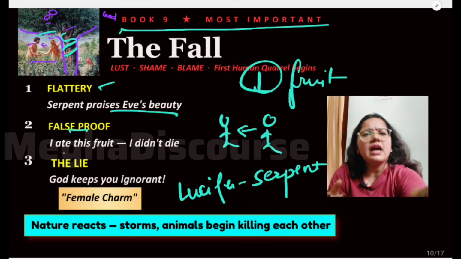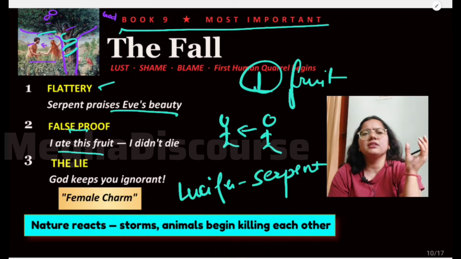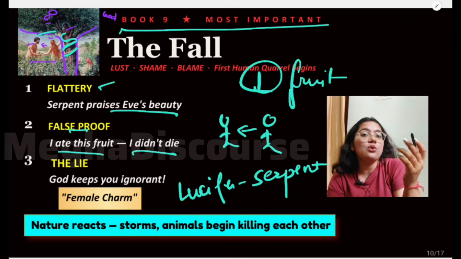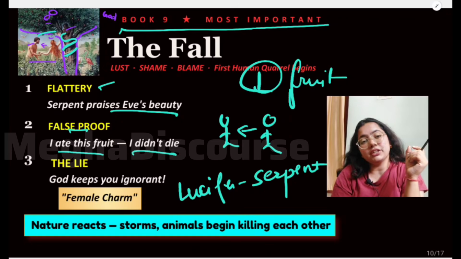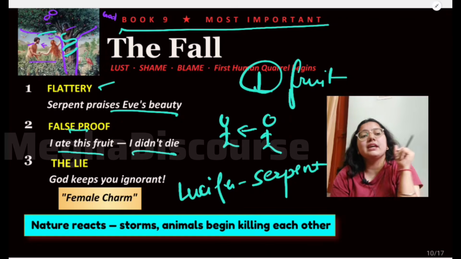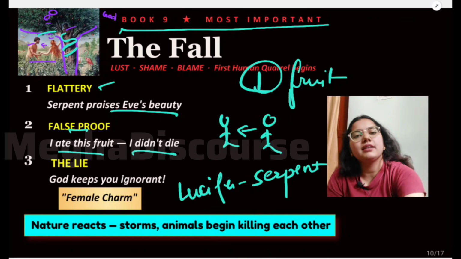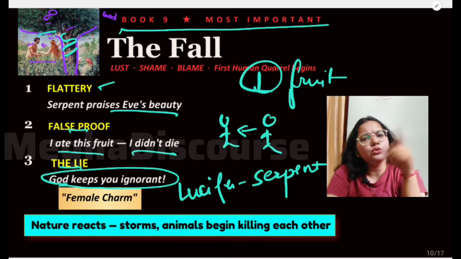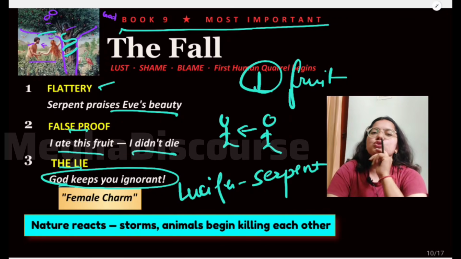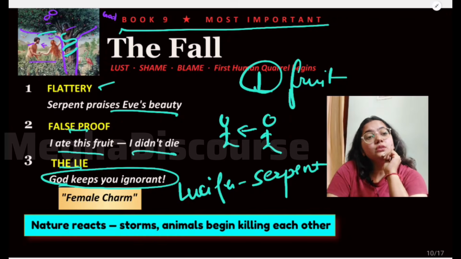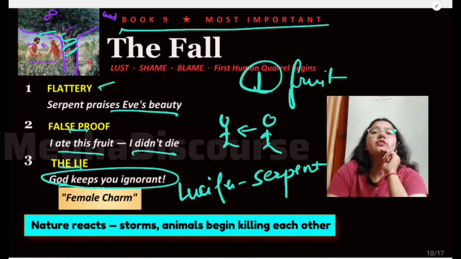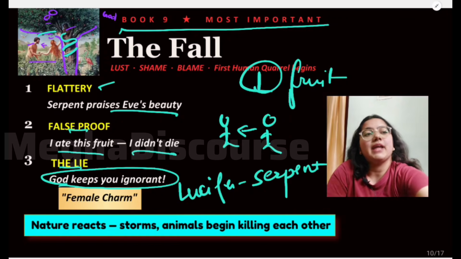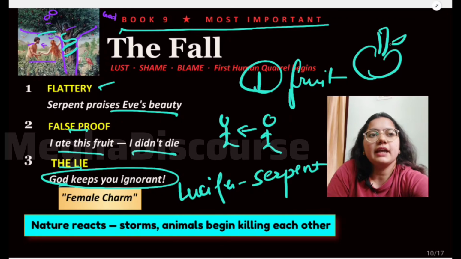How? He says that I ate this fruit, this apple, and I did not die. You should also eat. You will also become intelligent. You will also have some intelligence like me. You should also eat this. And there is this lie that God is keeping you ignorant. He says that you should not eat that fruit because God wants to keep you ignorant. So after listening to the logic and arguments of Satan, Eve thinks that yes, I should eat it. And then she eats that apple.